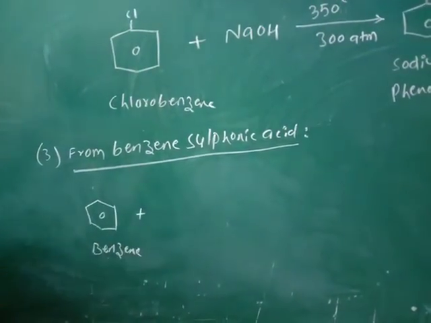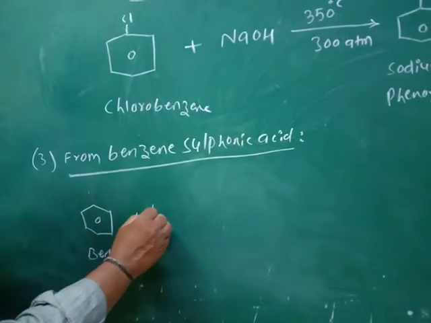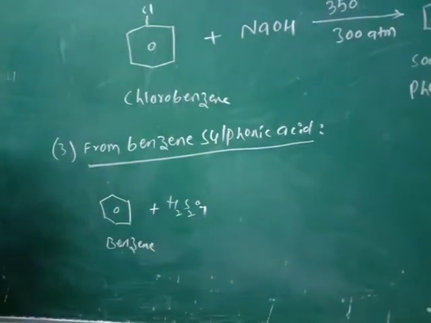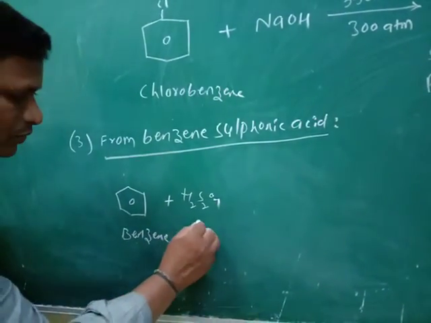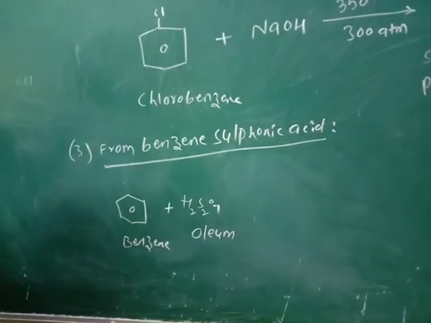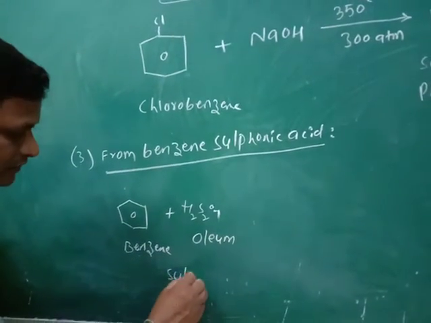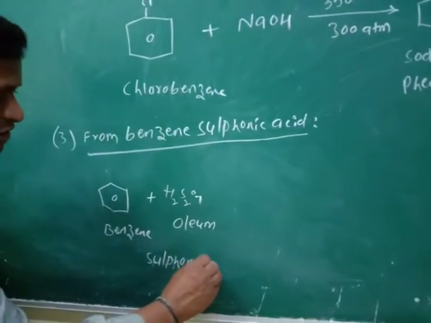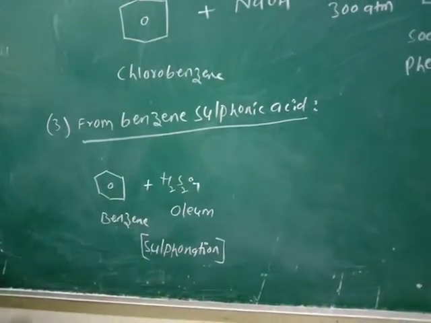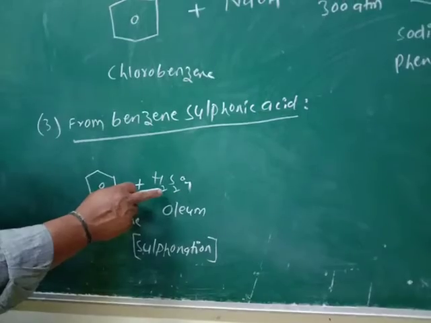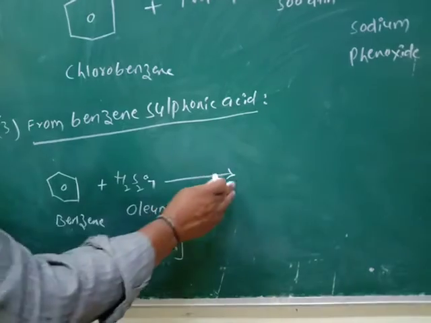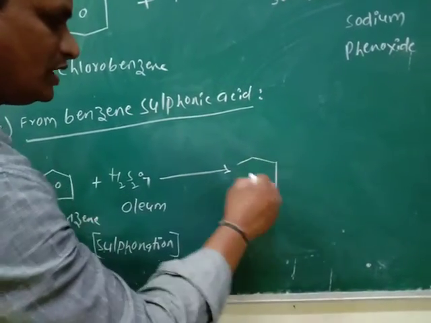It is treated with oleum. What is oleum? H2S2O7. This process is known as the sulfonation process. In this process, benzene is treated with oleum, H2S2O7, and it gives benzene sulfonic acid.